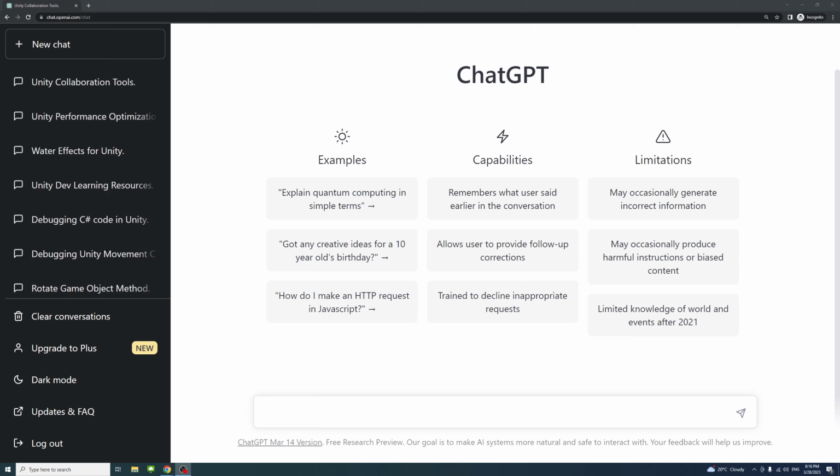To get started, you can register and log in using the link. I'll put the link in the description. It's basically chat.openai.com. And after you log in, you could just ask the question in plain English.